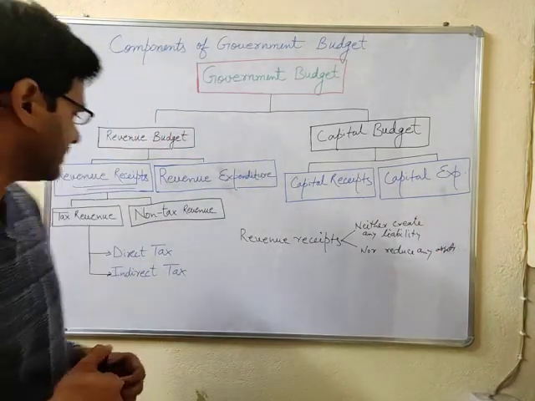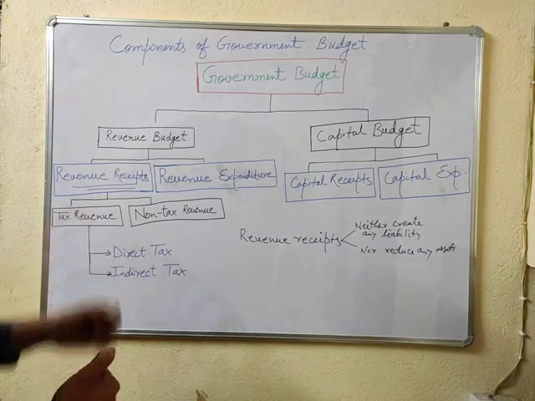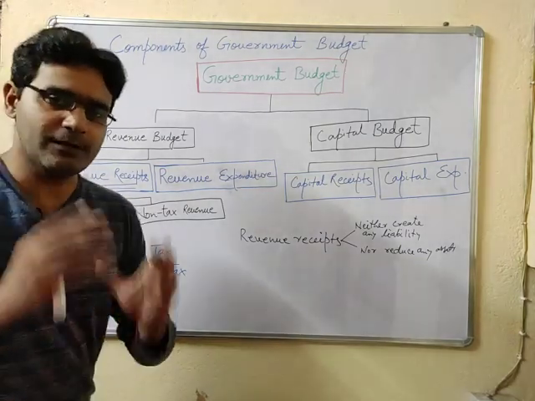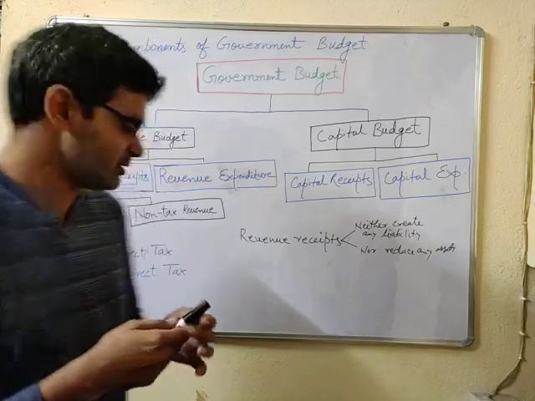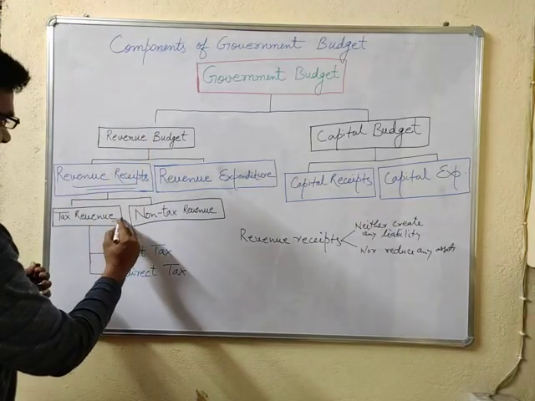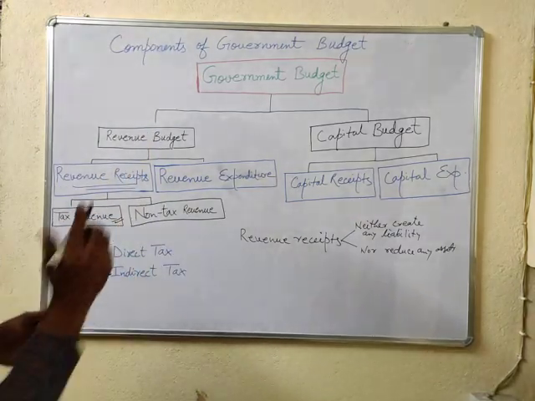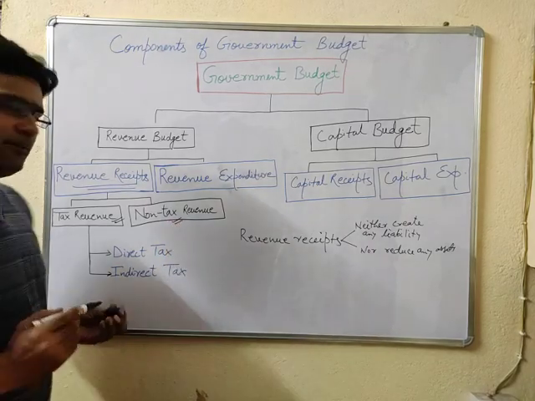Under the revenue receipts, we have two types of revenues. First one is tax revenues, and second one is non-tax revenue.